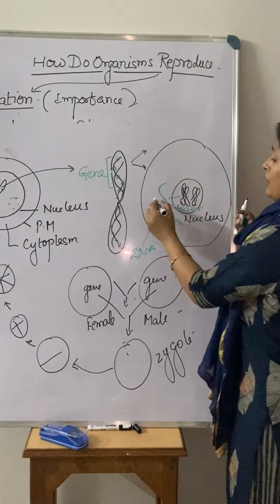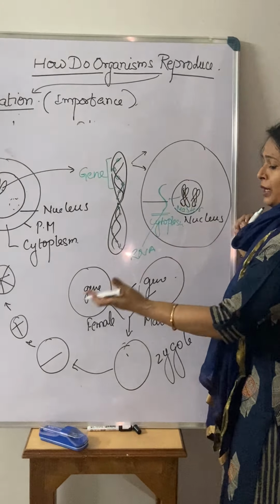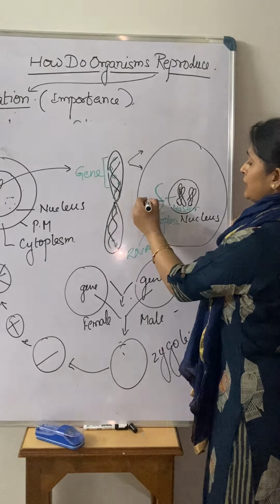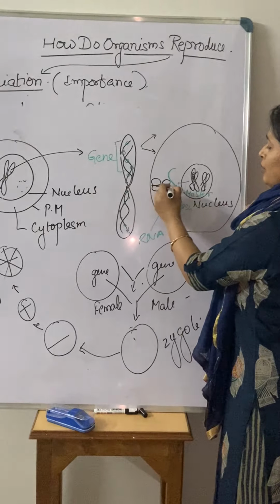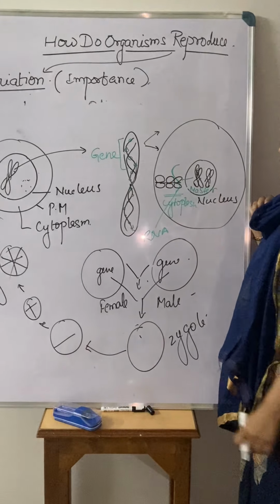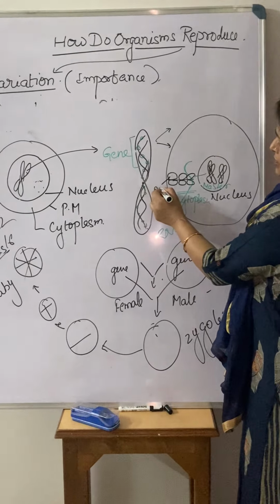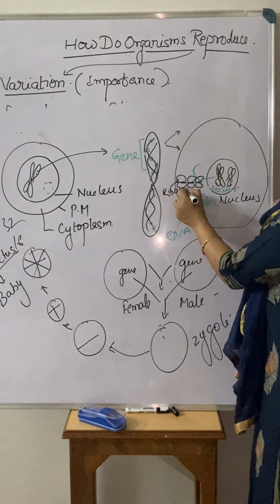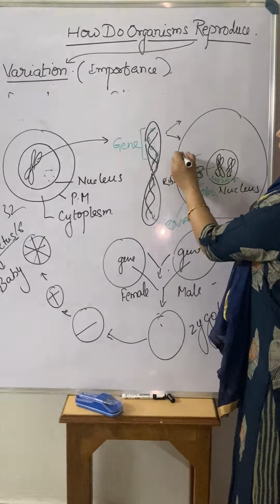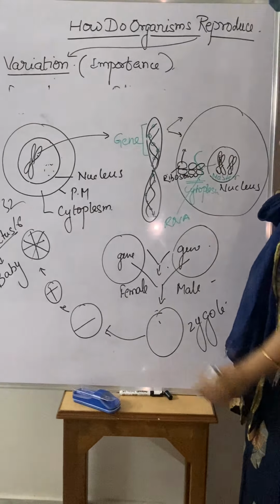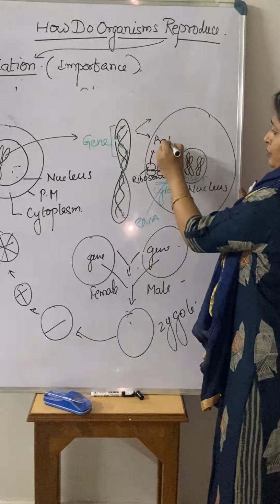This RNA forms a template kind of structure, and over that there are different ribosomes, and they make a structure that we call a protein.